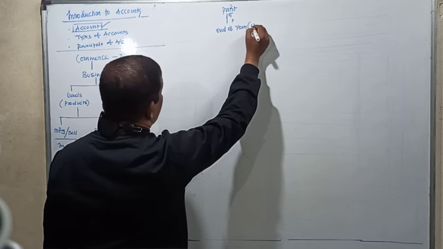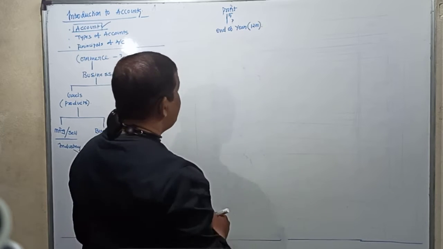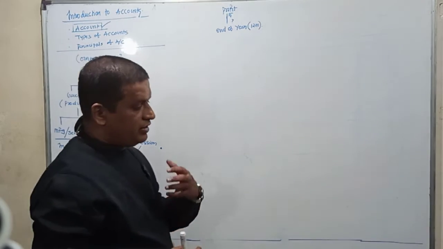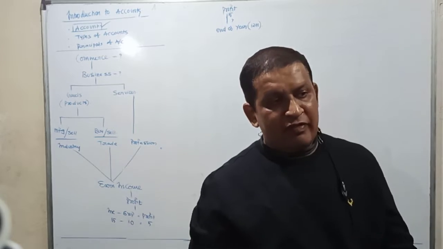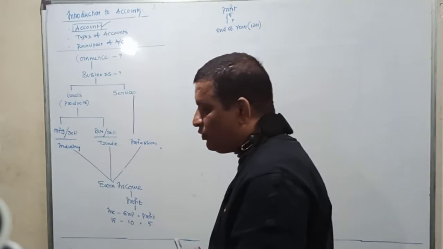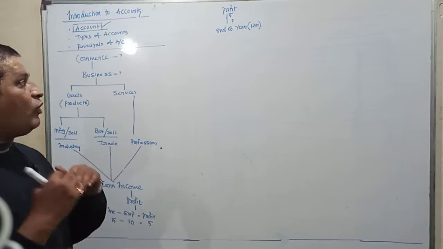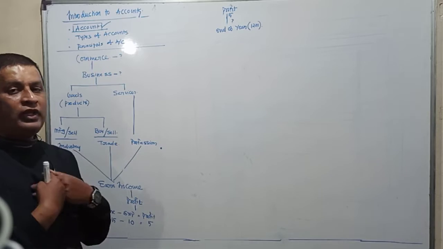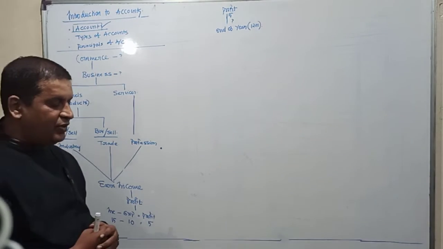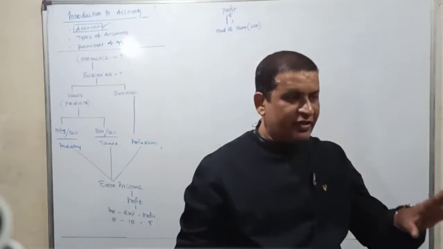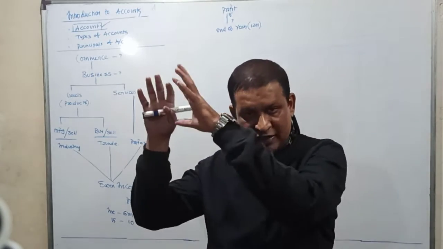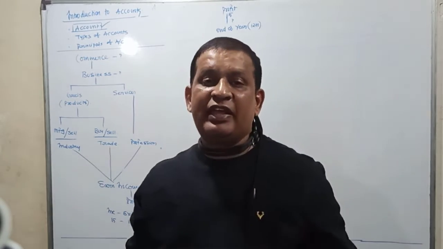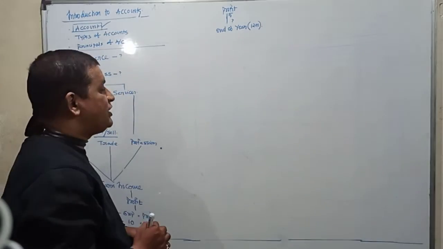Year is how many months? 12 months. So we don't find the profit for every transaction. We don't find the profit at the end of every day or end of every month. We find out the profit once in every year. Now the question comes, can you recall all the incomes and all the expenses for 1 year? Can you recall what all incomes you received for 365 days and what all expenses you have paid during 365 days? No. It is very difficult to recall all this transaction.